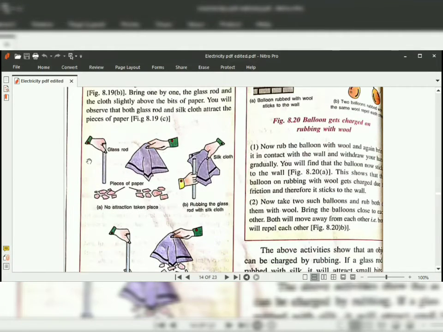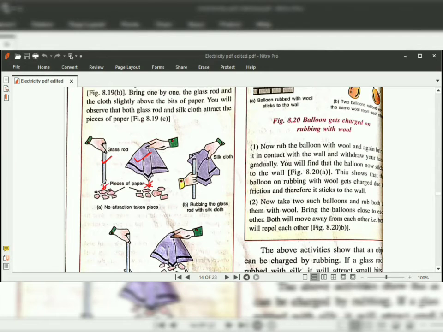So here also in this example, we can take a glass rod. We have taken here two objects. One is a glass rod and the other is a silk cloth. Now these two objects have not been rubbed till date. So what will happen? They do not acquire an attractive property. So when we are bringing these two objects nearer to a piece of paper, what you will observe?